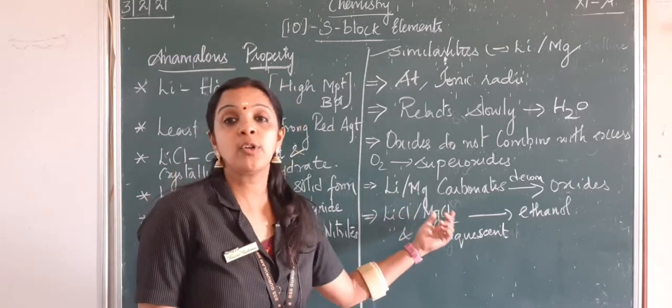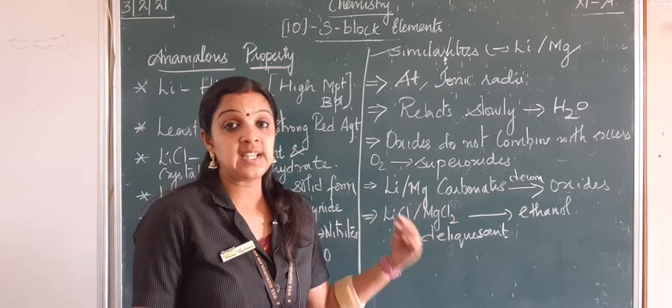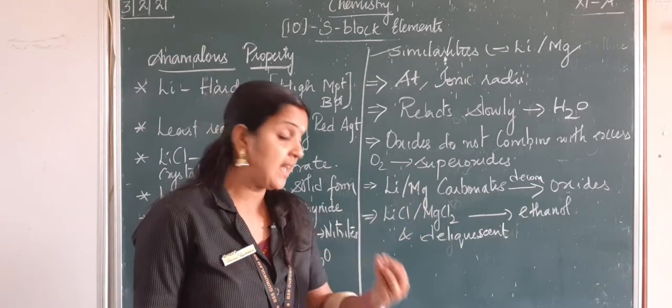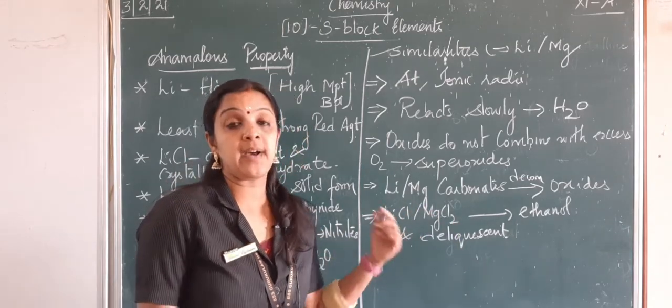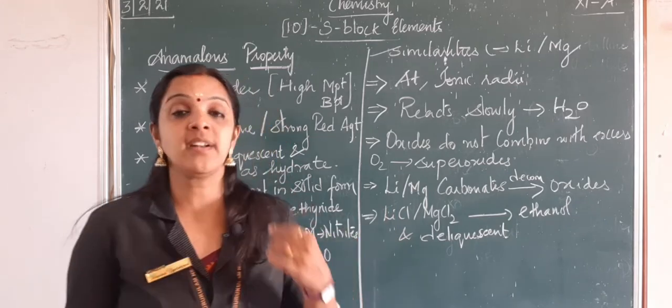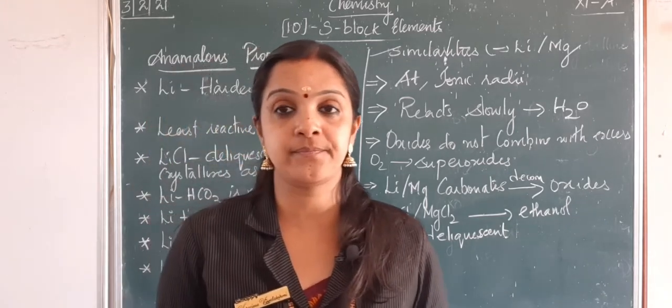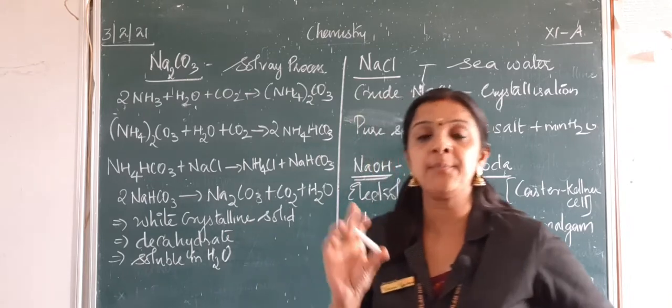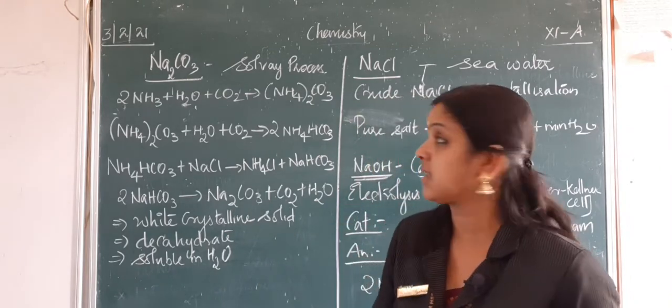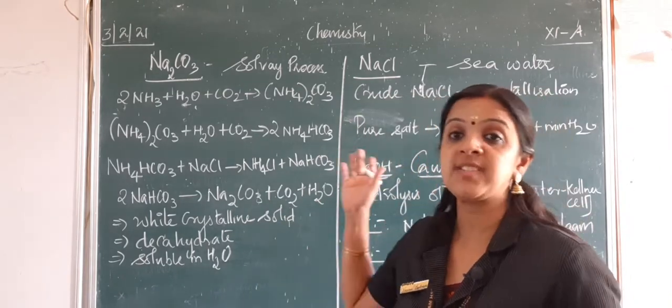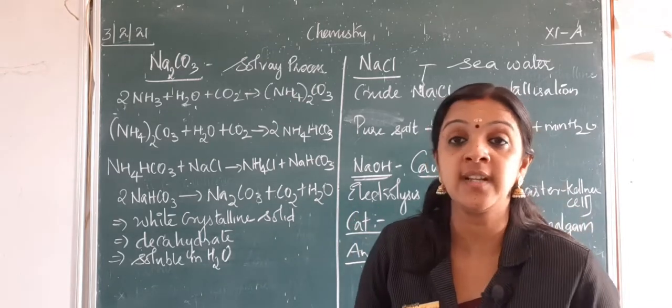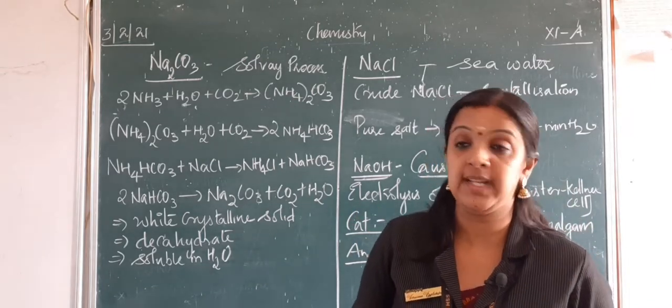When you see lithium chloride and magnesium chloride, they are easily soluble in ethanol, and both of them are deliquescent and form their crystallized structure. Now we will be learning about some of the important compounds of alkali metals, where we have sodium carbonate, sodium chloride, sodium hydroxide and sodium hydrogen carbonate.